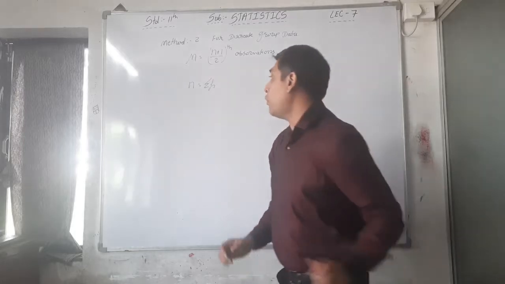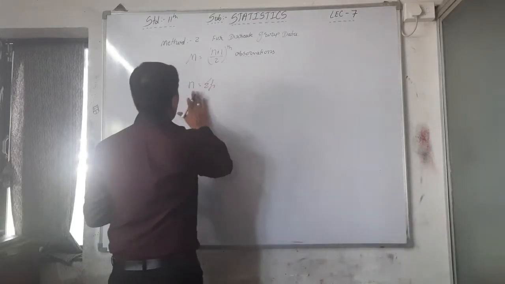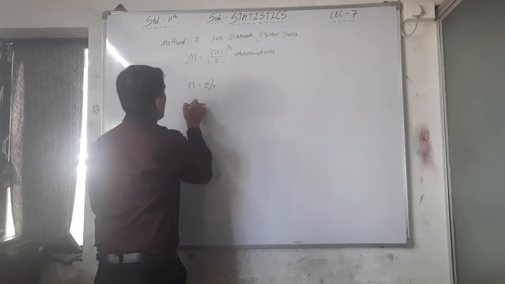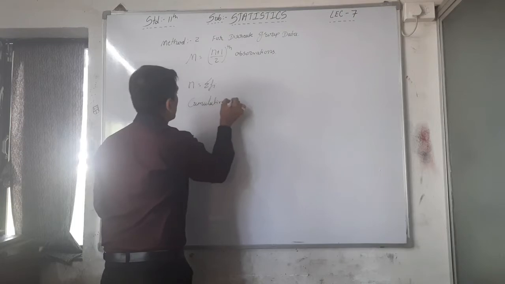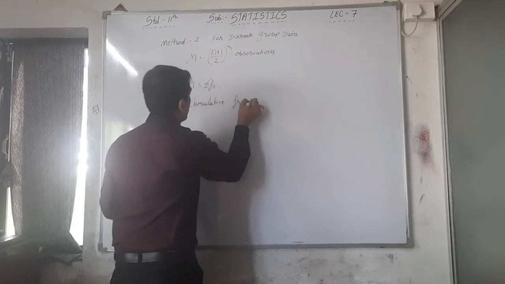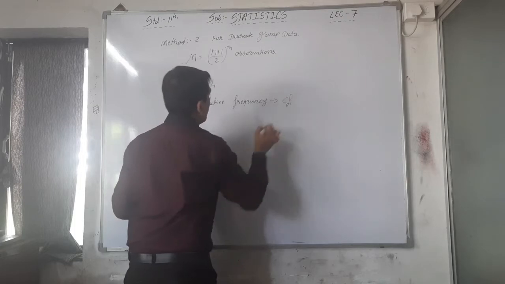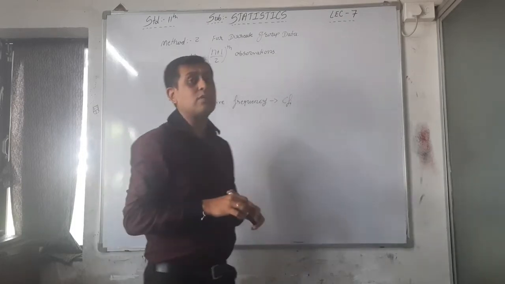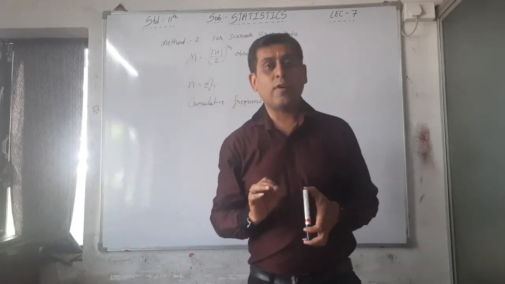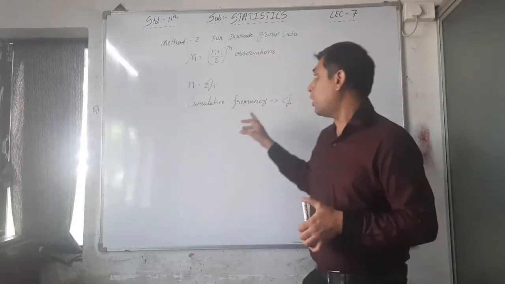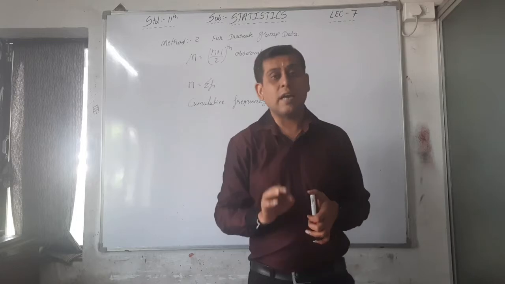So here n is equal to sigma fi, and here we have to find a new column, that is called cfi, cumulative frequency. First of all, we have to find the cumulative frequency, and then we can find the median of the data.